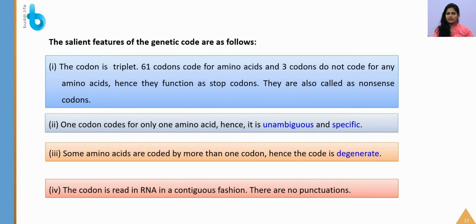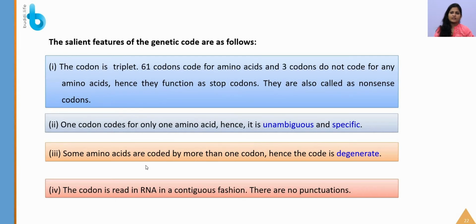Generally, ambiguity in English means one word or thing will have a few meanings, right? So here there is only one for each, so it is unambiguous and specific. One codon will code for only one amino acid, so it is unambiguous. The third point is, some amino acids will have more than one codon. So that property is called degenerate property.